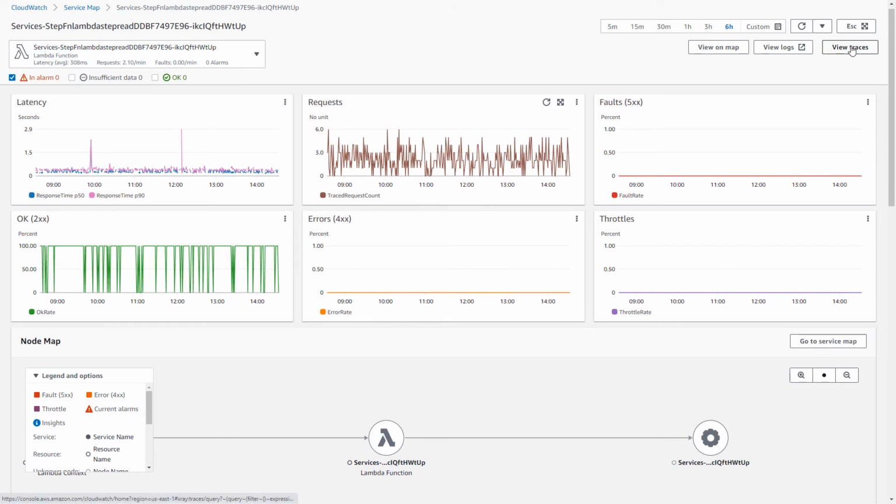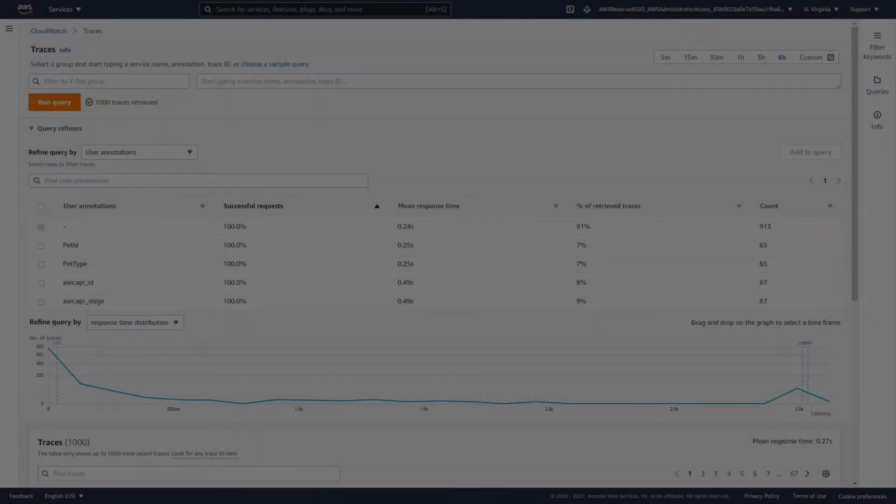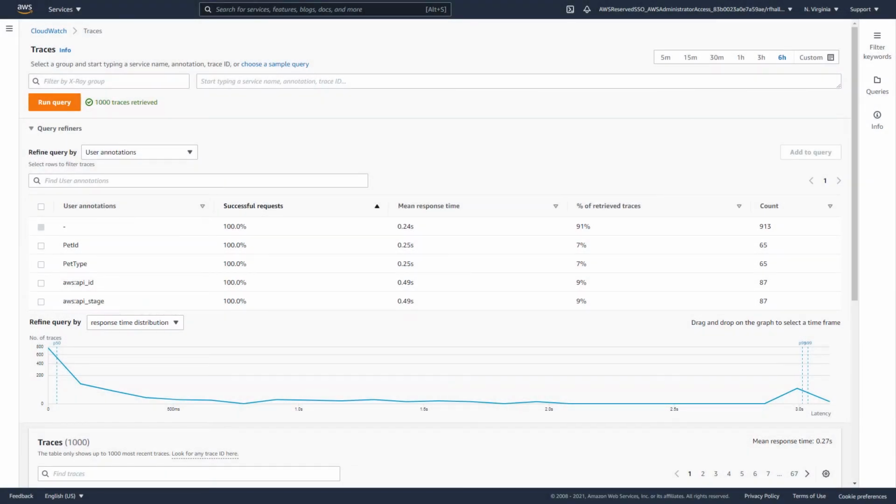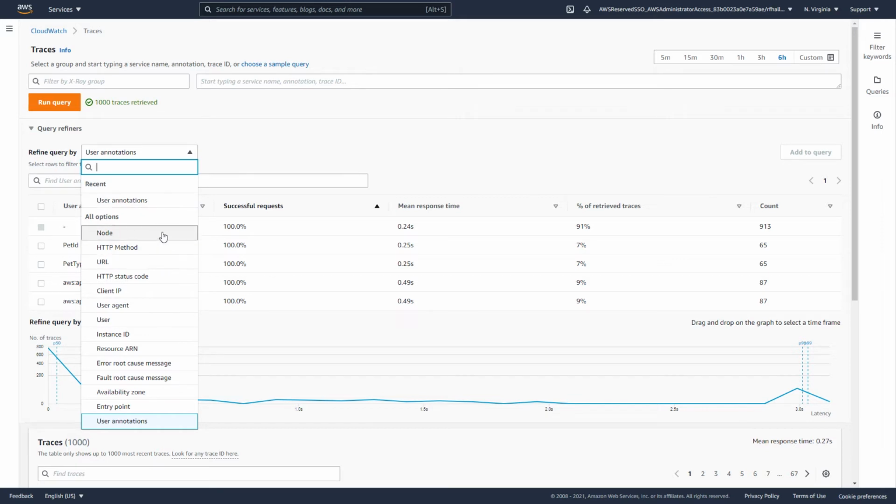Now, let's go ahead and take a look at what traces we have available to see how we could troubleshoot our application more deeply. Here we are at the ServiceLens Trace console. This will show us traces from AWS X-Ray, and here we're looking at all of the traces that have happened on our application over the last 6 hours. We have some filtering options where we can filter by X-Ray group. We can look for specific service names or annotations, or we could refine our query by looking at specific options such as filtering by node, client IP address, HTTP method, user agent, resource IDs, or specific root cause messages. In this case, we're going to look at specific user annotations.